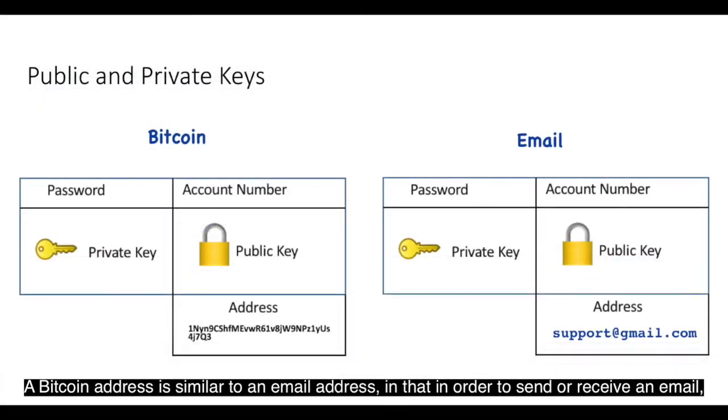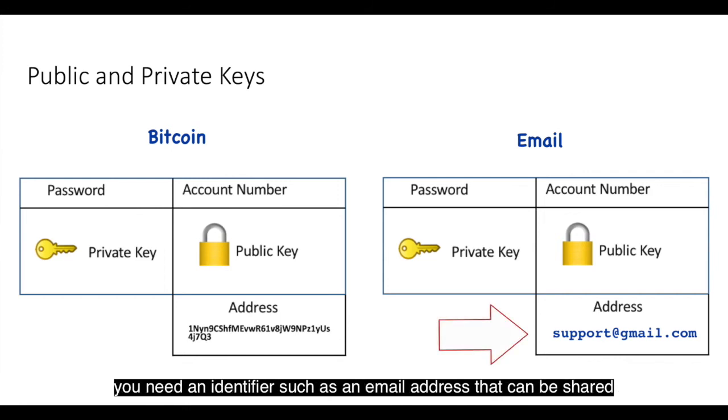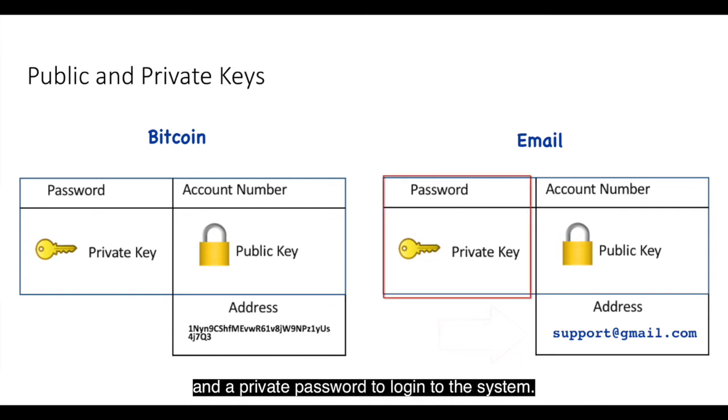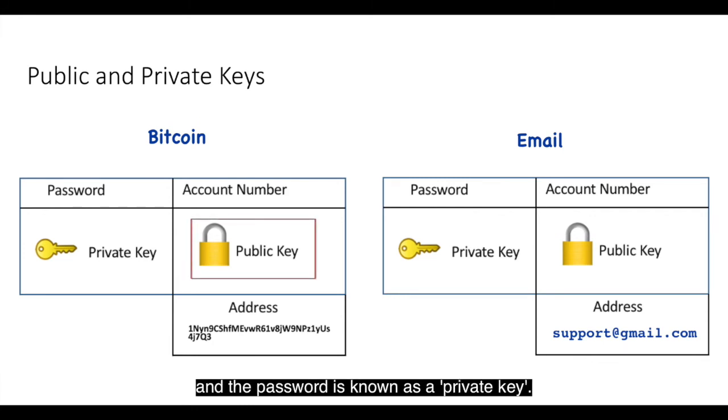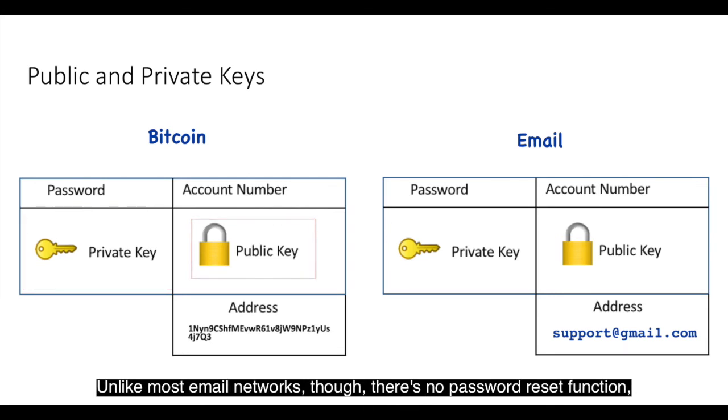A Bitcoin address is similar to an email address in that in order to send or receive an email, you need an identifier such as an email address that can be shared and a private password to log into the system. In Bitcoin, the email address is known as a public key and the password is known as a private key. Unlike most email networks though, there's no password reset function, so it's extremely important that you keep your private key safe because it ultimately determines your ownership of your money. We explain more about security in our Bitcoin usage video.